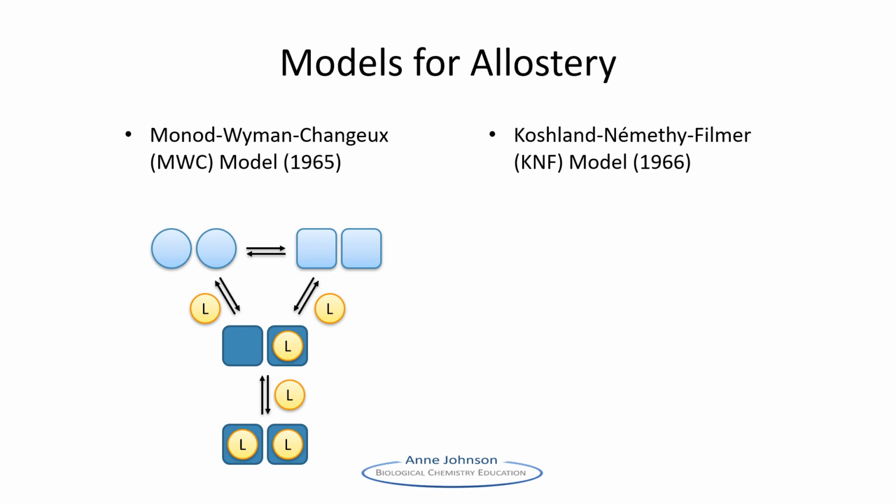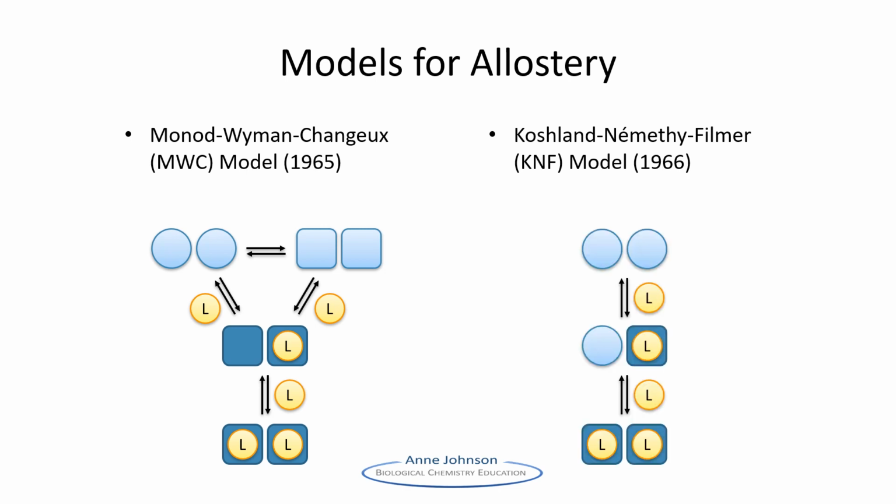The Koshland-Nemethy-Filmer model differs from the MWC model only in two ways. Firstly, the enzyme only undergoes conformational change upon effector binding, and secondly, a change in conformation of one subunit does not need to cause conformational change in the other subunits. Therefore, this is sometimes referred to as a sequential model. Mathematically, the MWC model is more easily considered and is therefore the one most often applied.